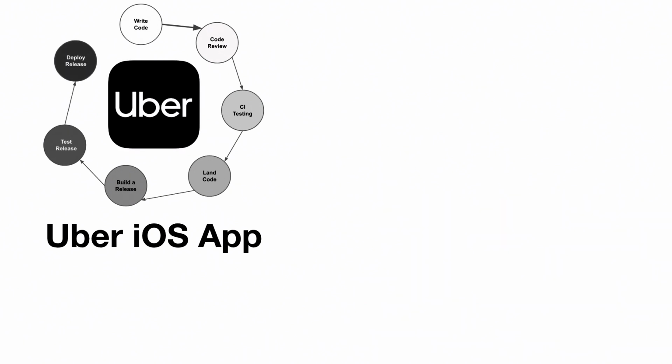You write some code, you test it locally, you get your code reviewed, you make sure it passes in CI, and you land the code. This eventually triggers a build of a release candidate that will include the new code, and then this will undergo some integration testing and dogfooding. This ultimately ends up in an app that gets released in the App Store.